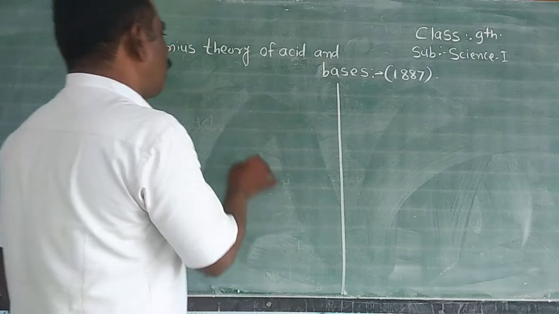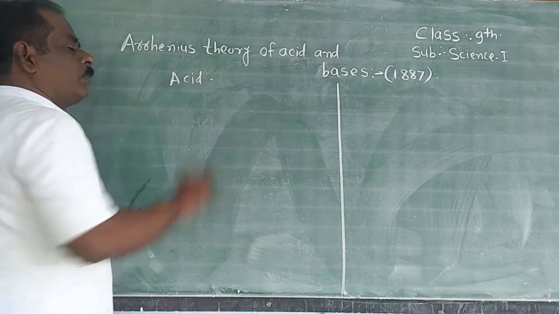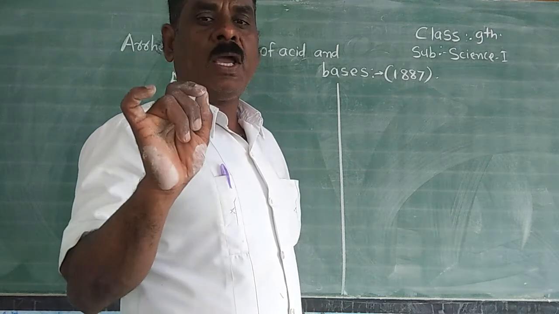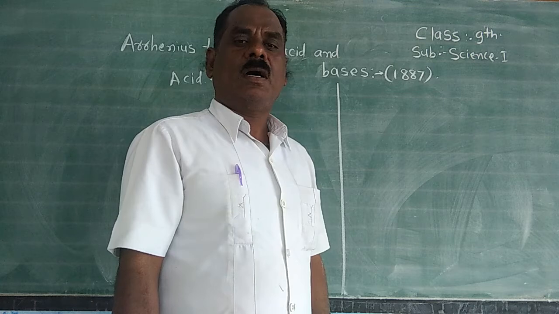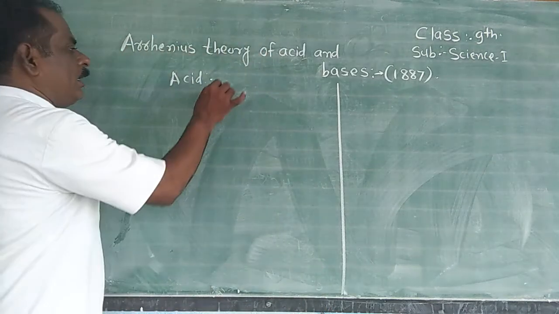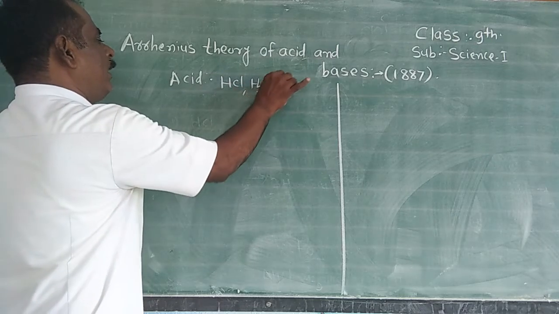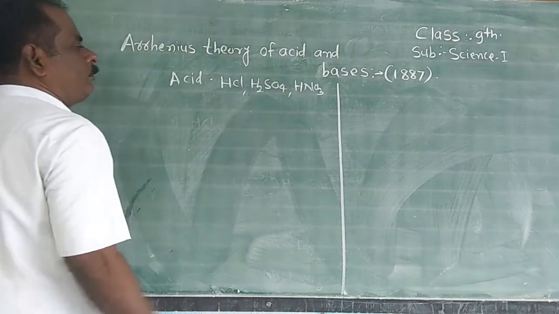What is an acid according to Arrhenius theory? The substance which gives only hydrogen ions in water, such substances are called acids. For example, HCl hydrochloric acid, H2SO4 sulfuric acid, HNO3 nitric acid, etc.